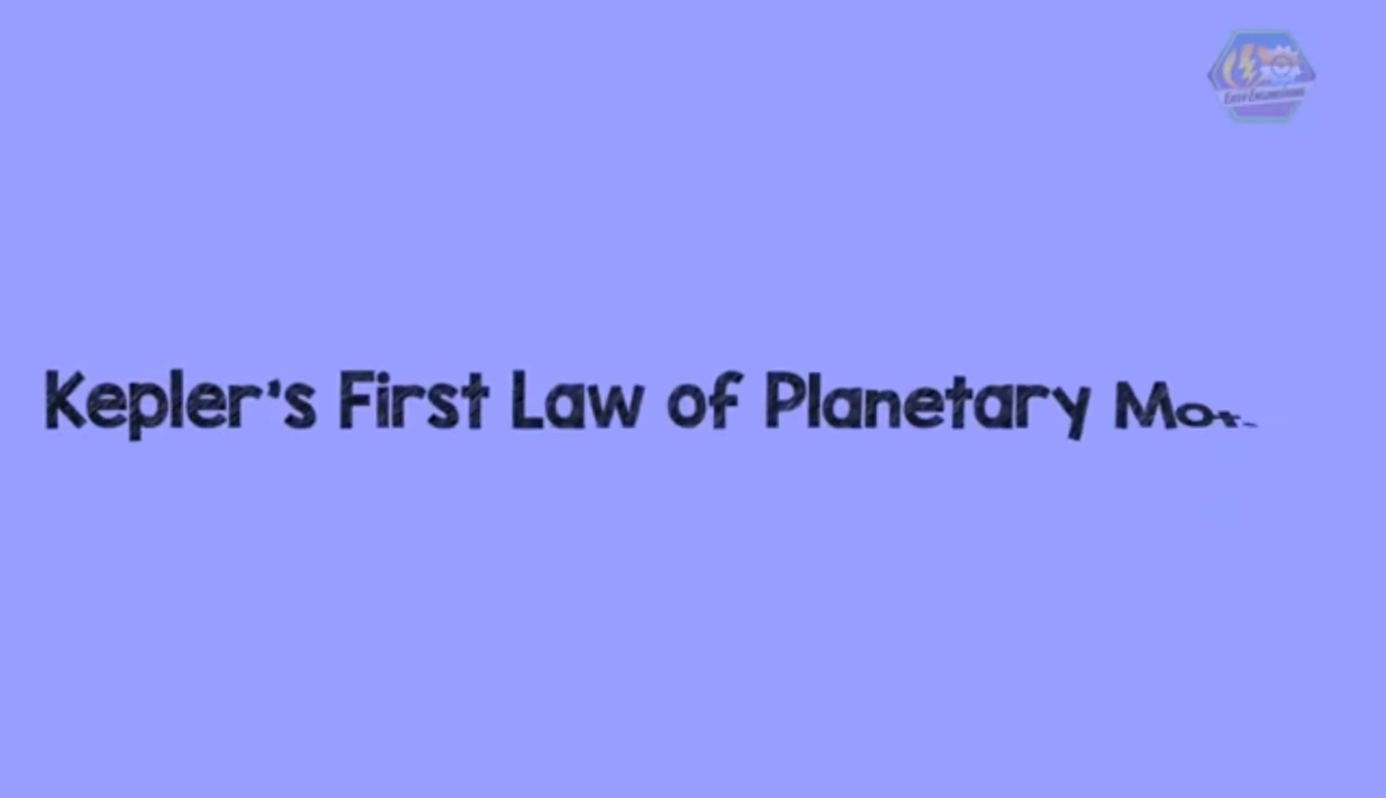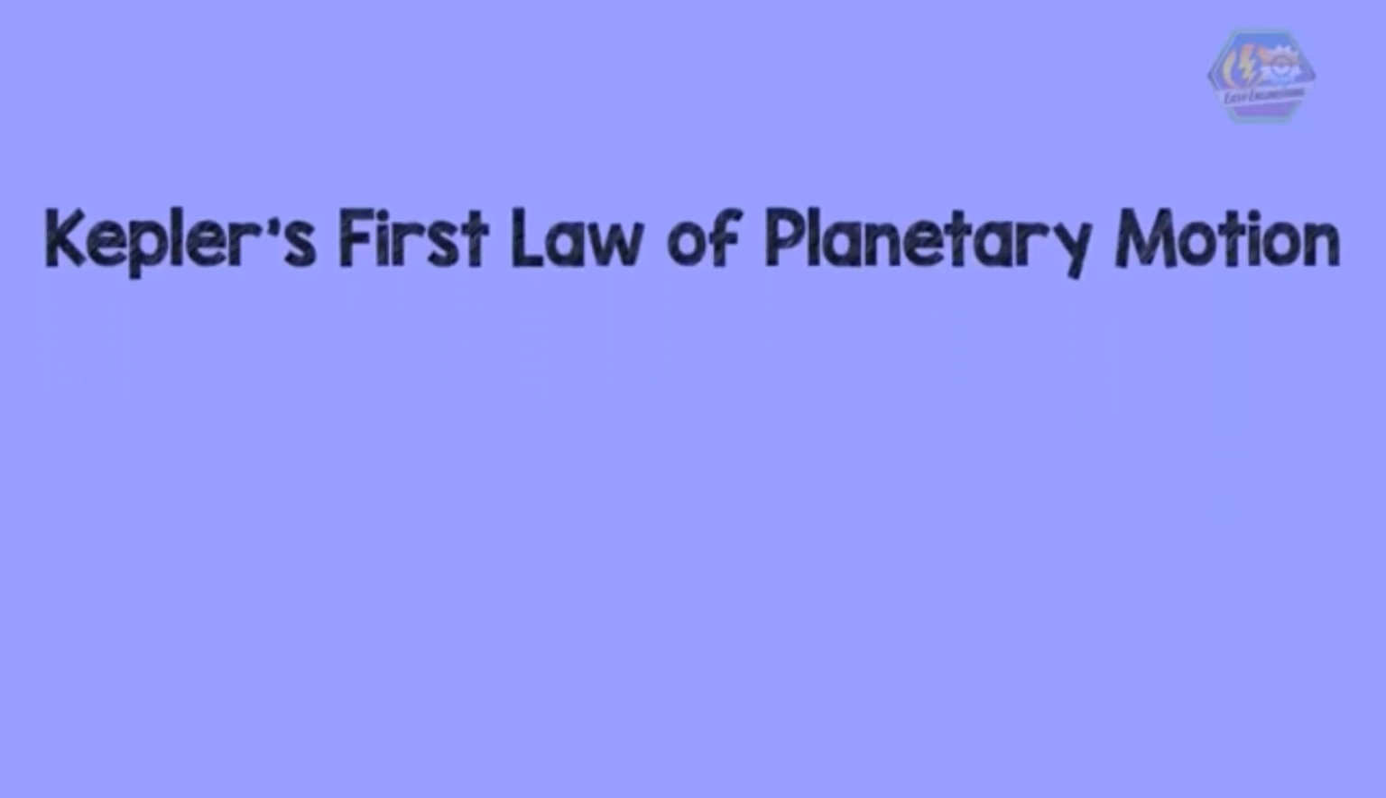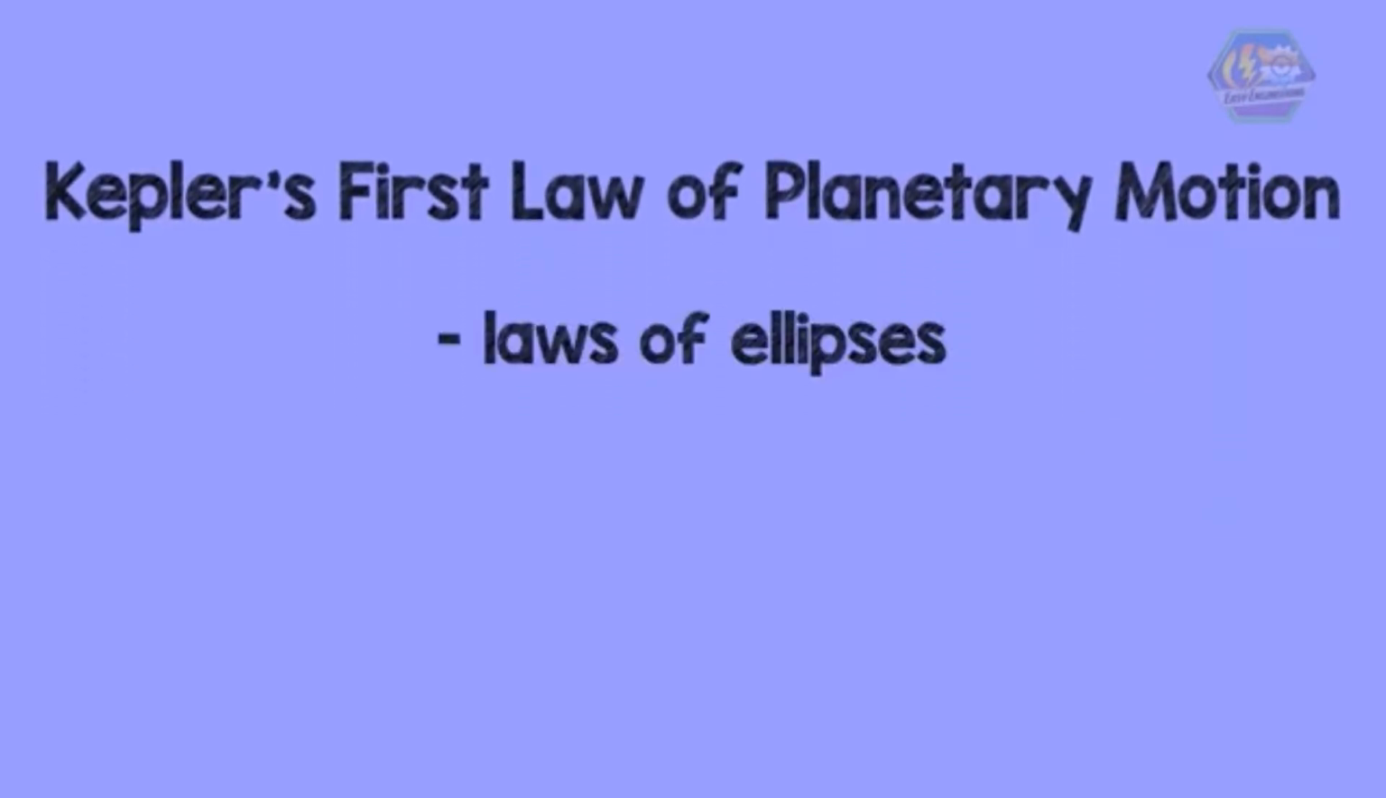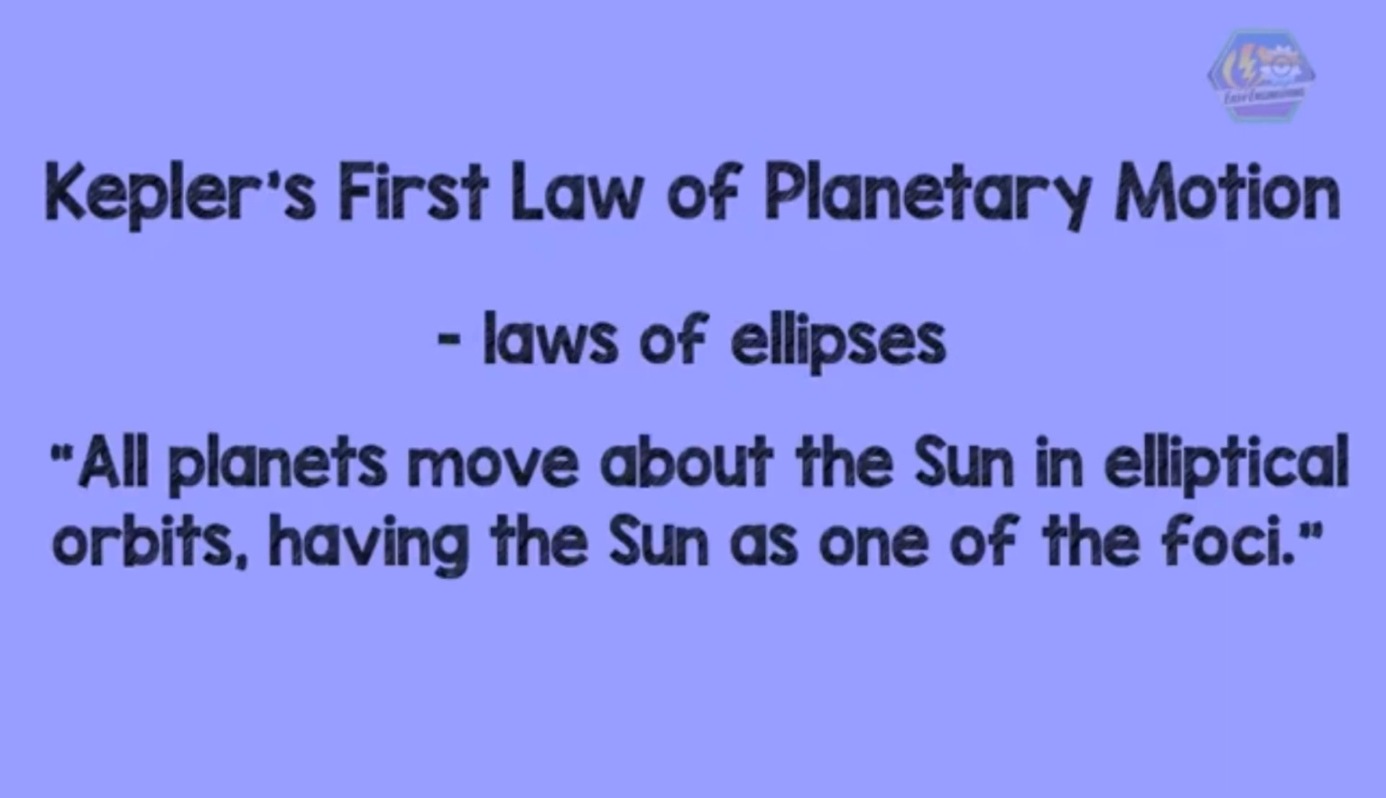Kepler's first law of planetary motion, sometimes referred to as the law of ellipses, can be stated as: all planets move about the Sun in elliptical orbits, having the Sun as one of the foci. This means that planets are orbiting the Sun in a path described as an ellipse.